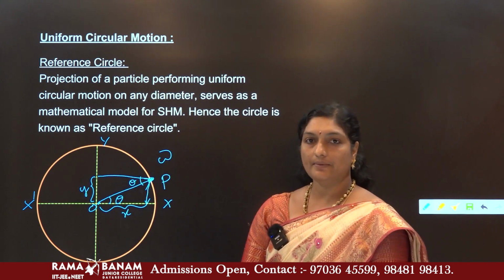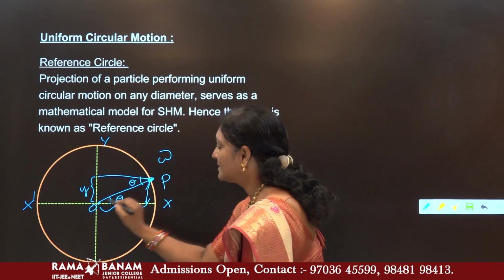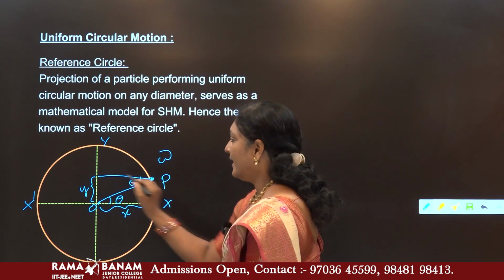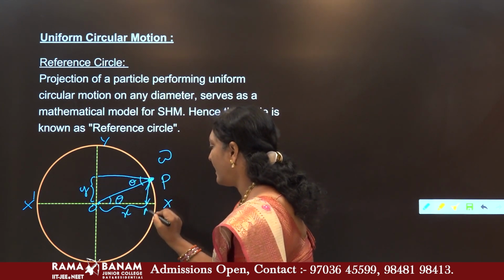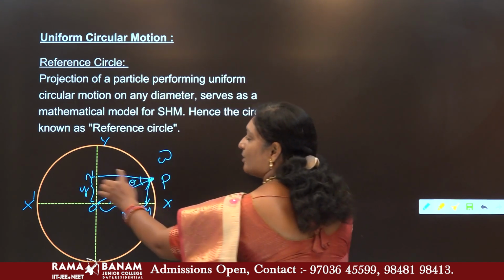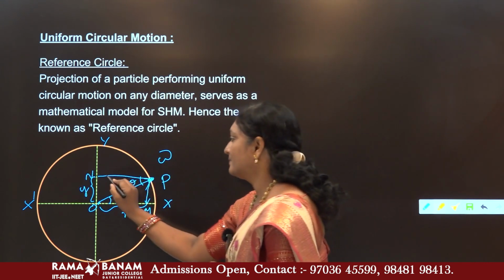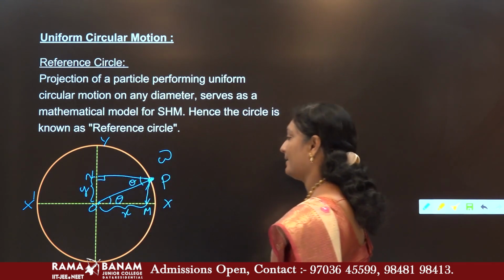Is that clear, children? Okay. Now, let us focus on this particular triangle. Let us name this as M and this be some N. What type of triangle is this? Yes, it is a right angle triangle, right angled at N.